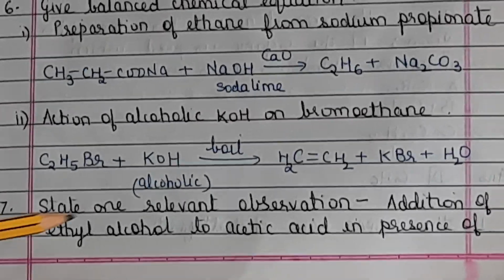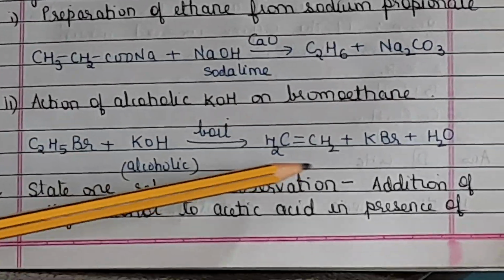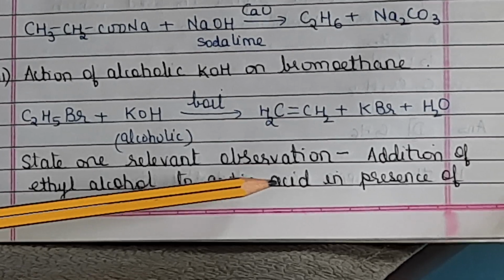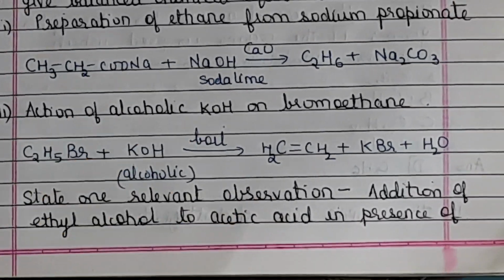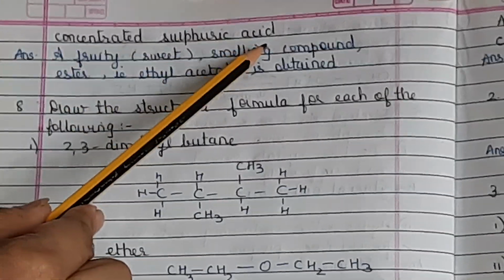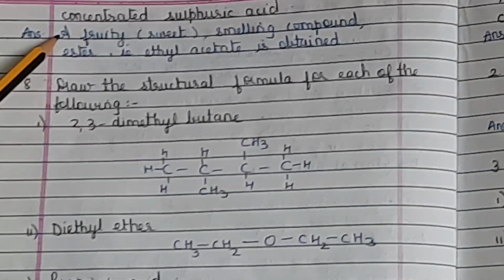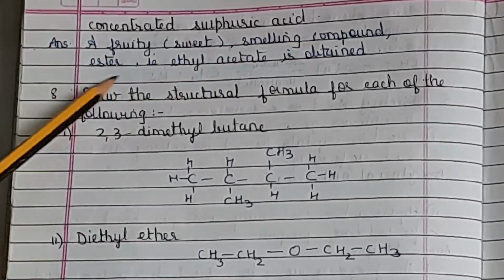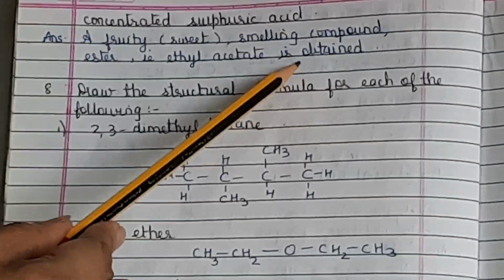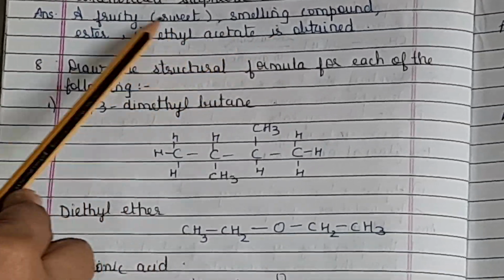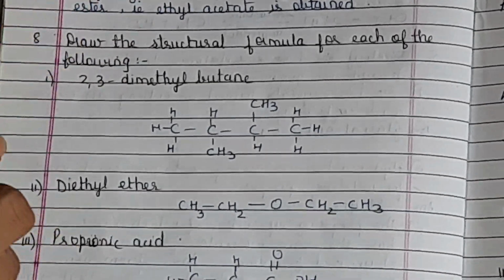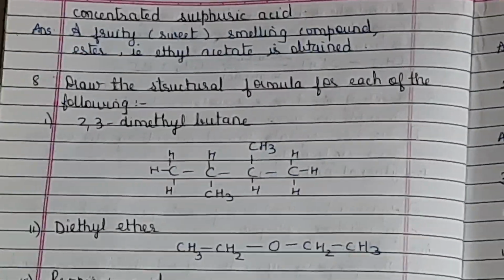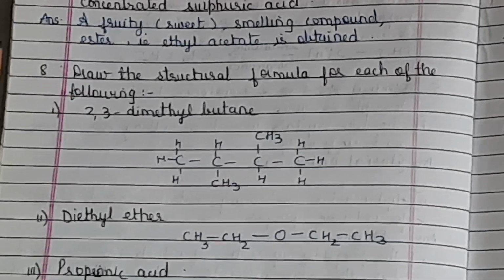Next, state one relevant observation: addition of ethyl alcohol to acetic acid in the presence of concentrated sulfuric acid. The observation is that a fruity, sweet smelling compound, an ester, ethyl acetate, is obtained. This particular question asks for an observation; reactions and fill in the blanks are also asked. Some question on the esterification reaction and catalytic hydrogenation is always asked.